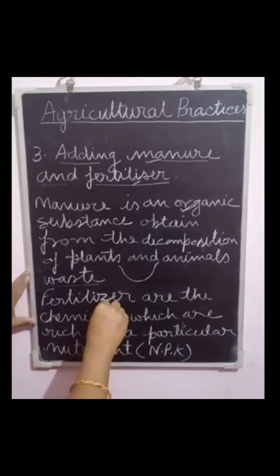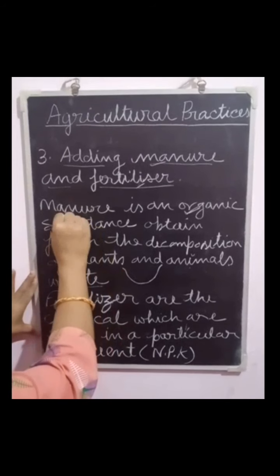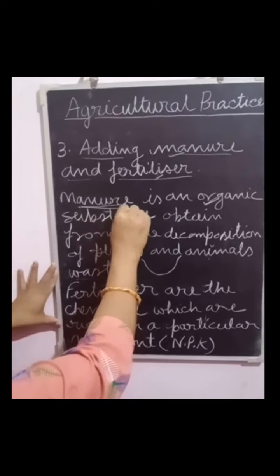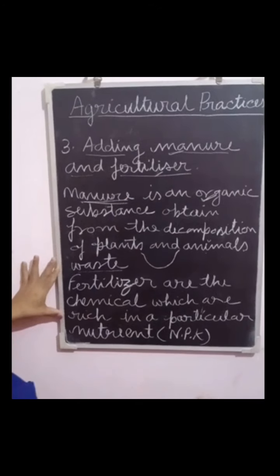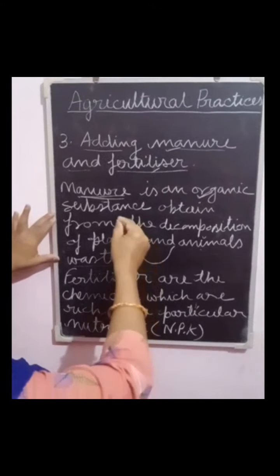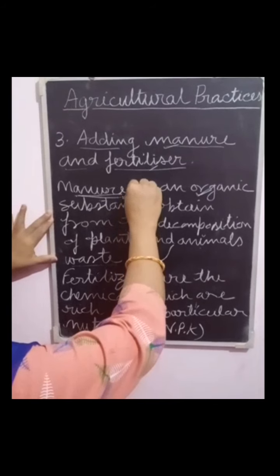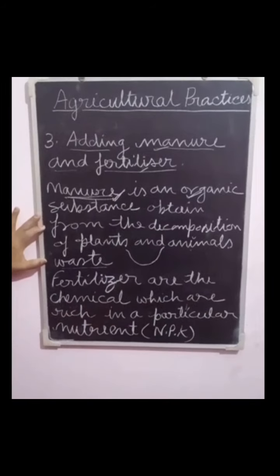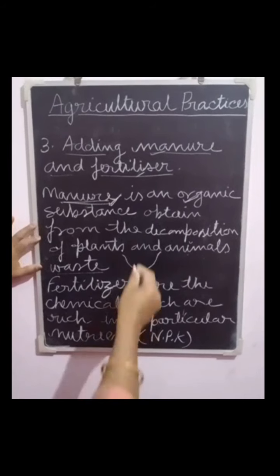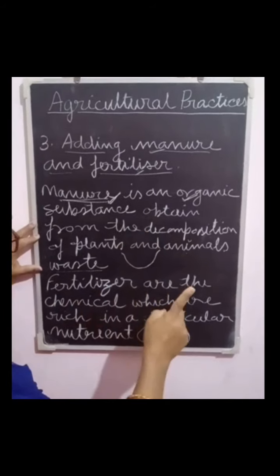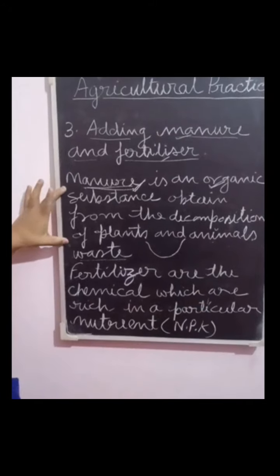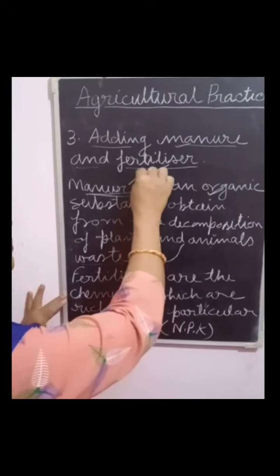Now some importance of the manure. Manure has greater water holding capacity, and it improves the porosity of the soil. It does not change the texture of the soil. This is the importance of manure.